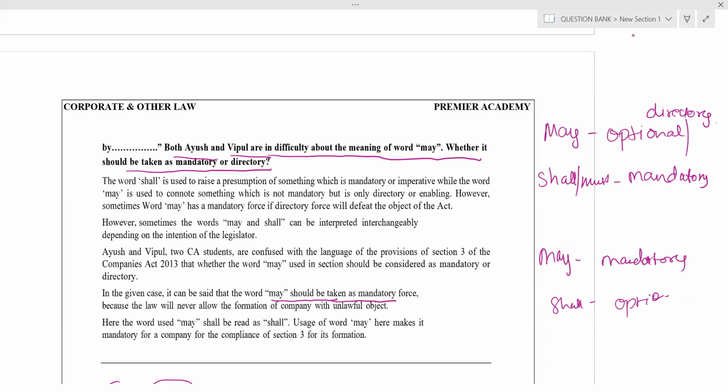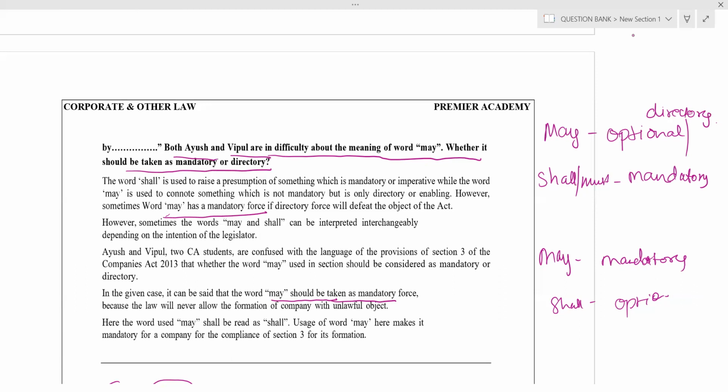Generally, may and shall, what is the meaning? May means optional or directory. Shall is mandatory. While interpreting some cases, may becomes mandatory force and shall becomes optional or directory force.